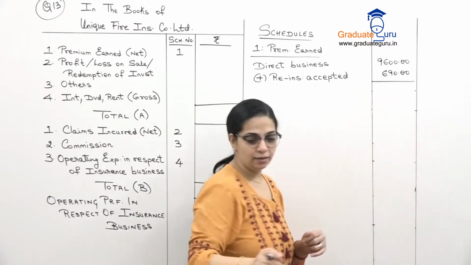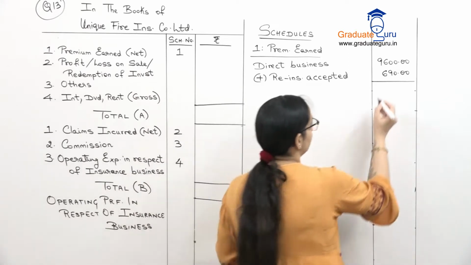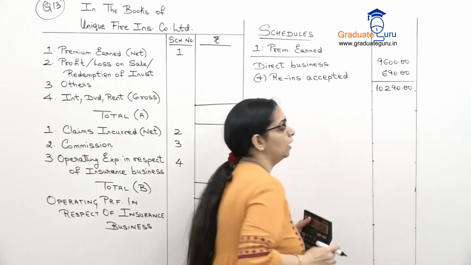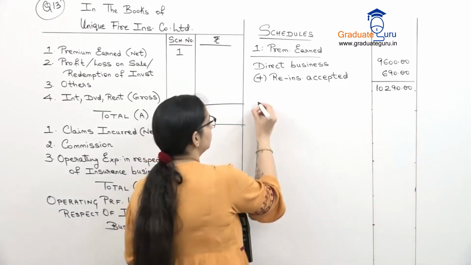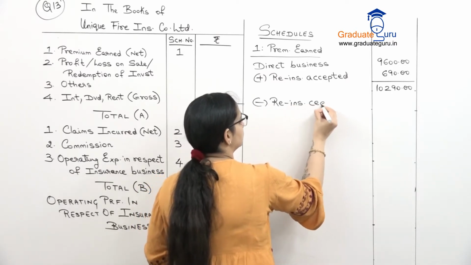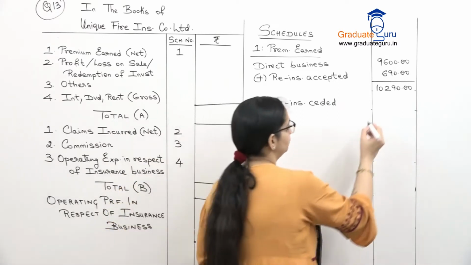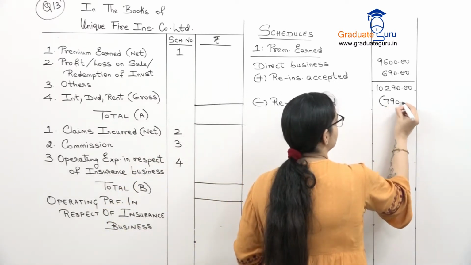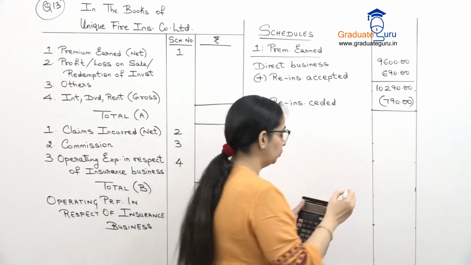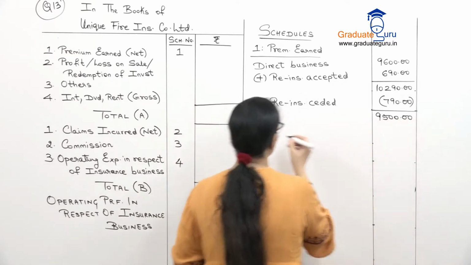So pehle let us add these two amounts. 9,600 plus 690, we get 10,290. And from this we subtract reinsurance ceded. So the ceded amount is 790. Let us subtract it from this total. We will get 9,500. This is our net premium.